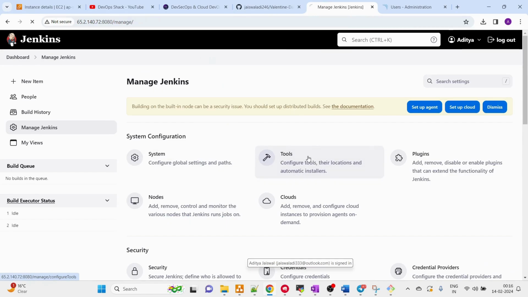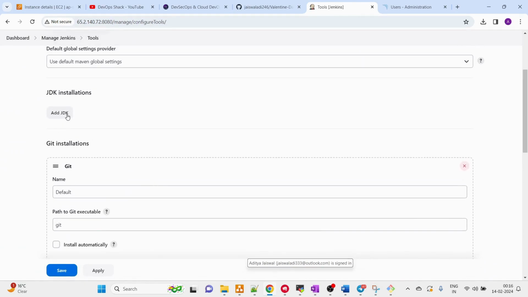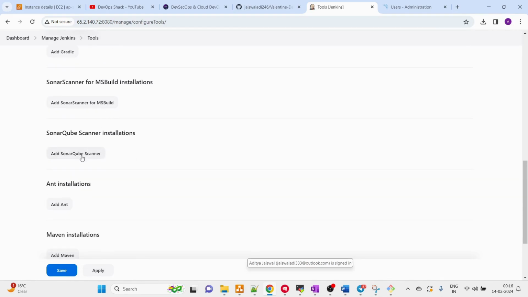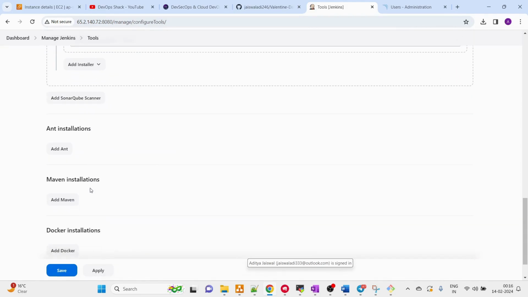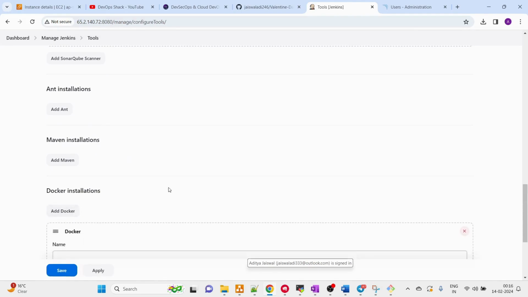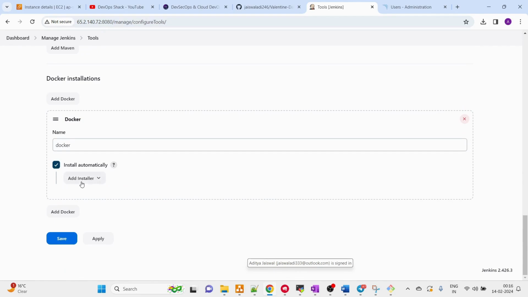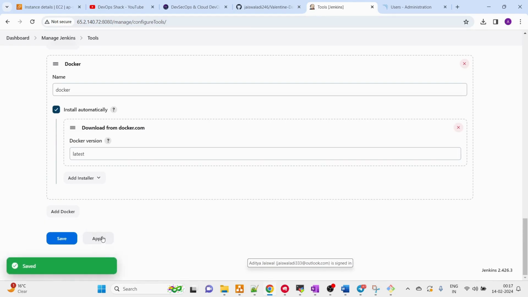We can configure the plugins by going into the tools section. Whenever you install a plugin, you need to basically configure them separately. So JDK, we don't need to do anything because we don't need it now. SonarQube for sure, which is going to be sonar-scanner. You can put any name you want. And Maven also we don't need. Docker obviously we need, so I'm going to put the name just as Docker. Install automatically, add installer, and we are going to download it from the official page docker.com, the latest version. Okay, so great, this is done.